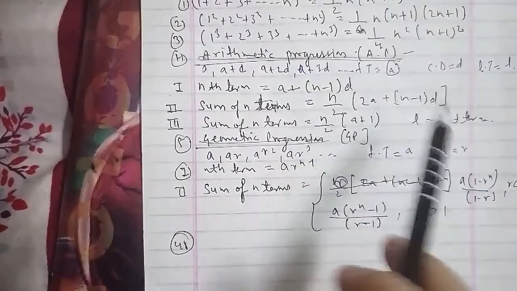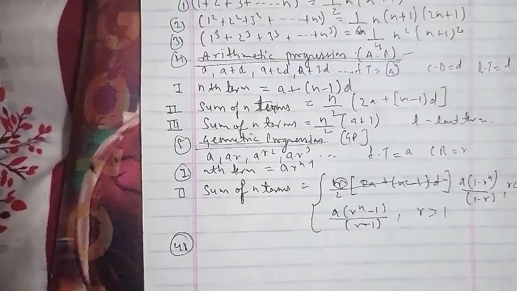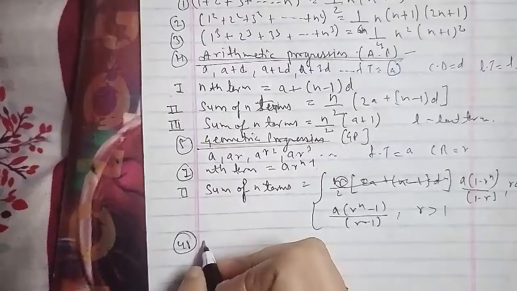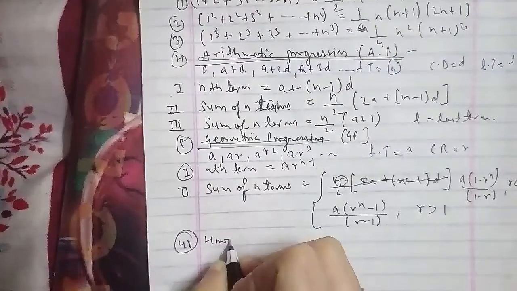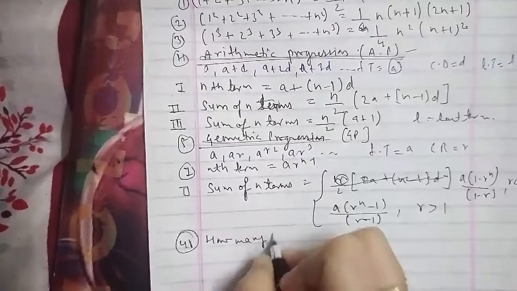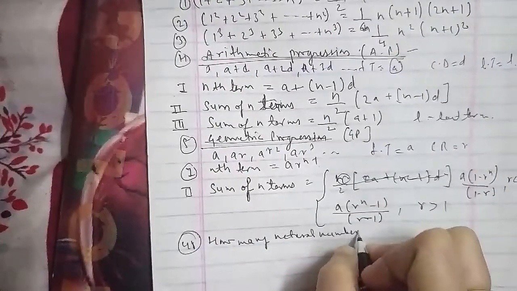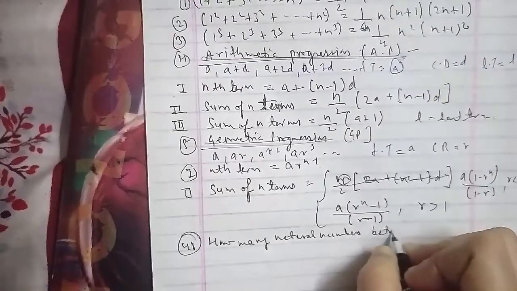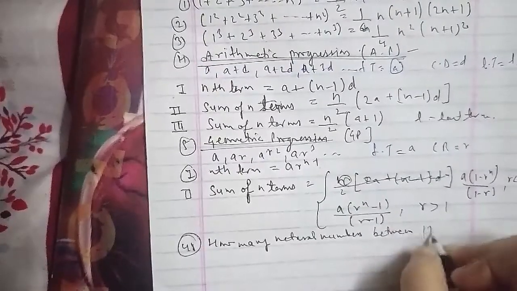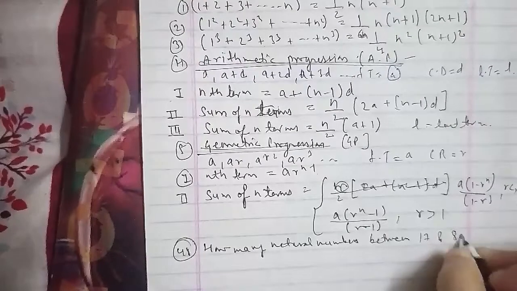In this question, the numbers between 17 and 80 divisible by 6 are 18, 24, 30, 36 and so on till 78. Let the number of these terms be n.